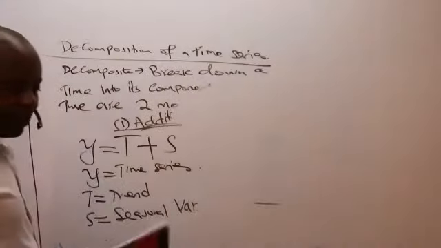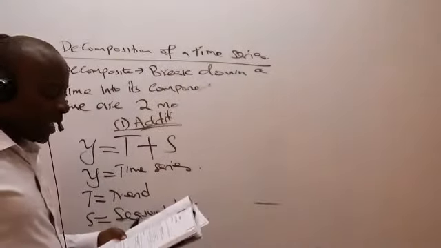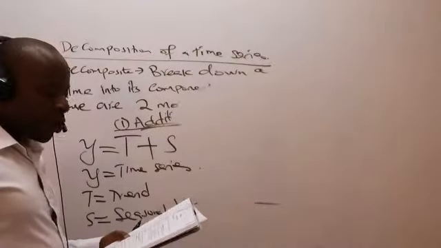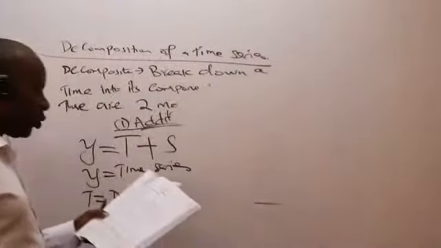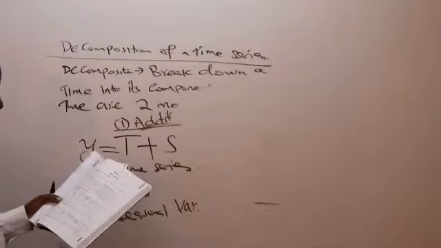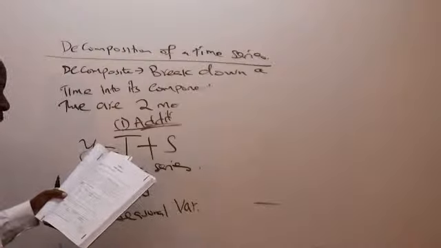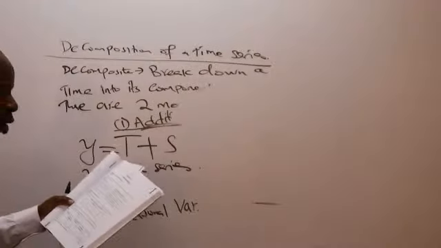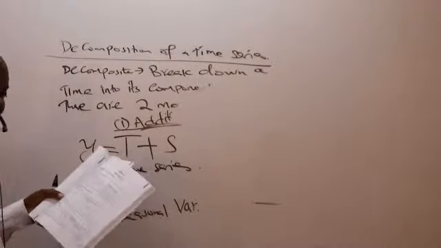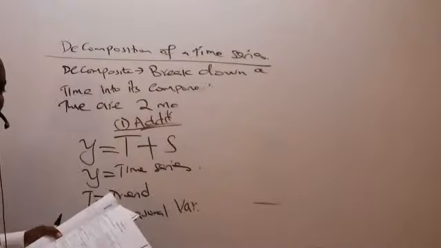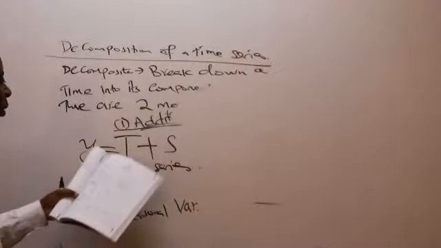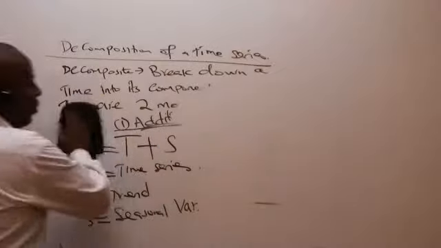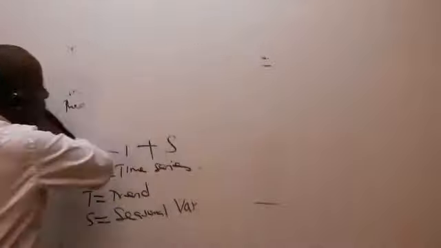So we are told the data below represents the number of students enrolled in a certain college over a 4-year period. They have given us 2015, 2016, 2017, 2018. They want us to give the adjusted seasonal component for each of the 4 quarters using the multiplicative model, but I would want to modify this a little bit and talk of the additive model, because it is the one we are looking at the moment.